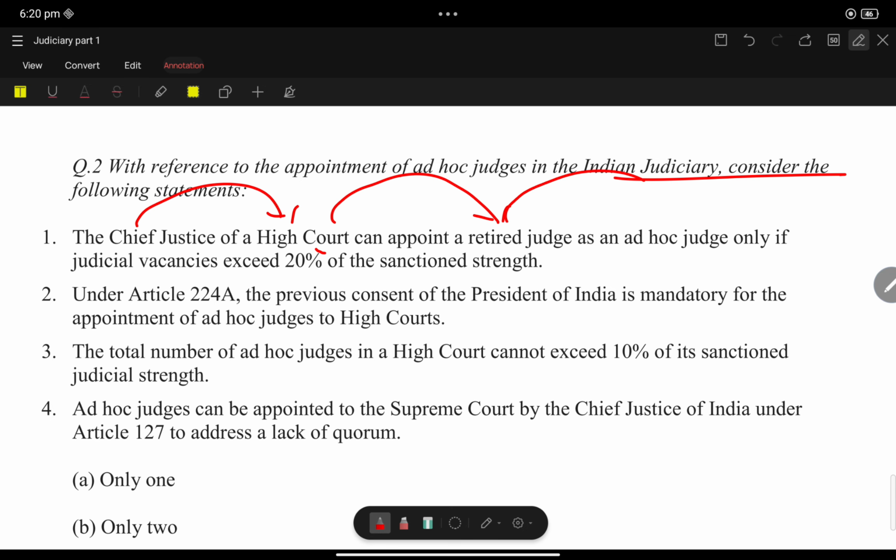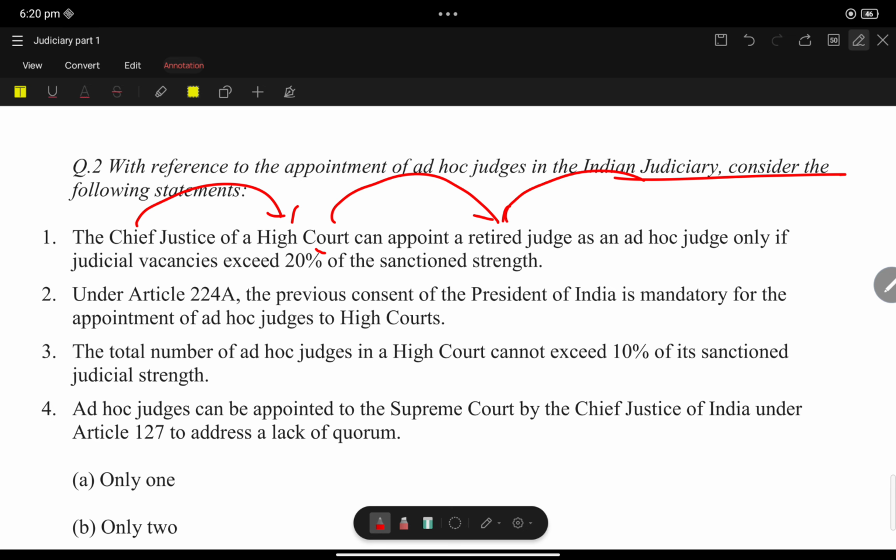The total number of ad hoc judges in the High Court cannot exceed 10%. Just now I told you it cannot exceed 10%; here they mentioned 20%. So 2 and 3 are correct. Ad hoc judges can be appointed to the Supreme Court by the Chief Justice of India under Article 127 to address the lack of quorum. Yes.